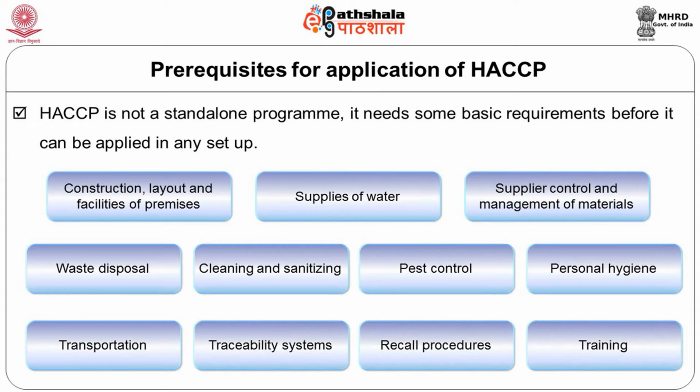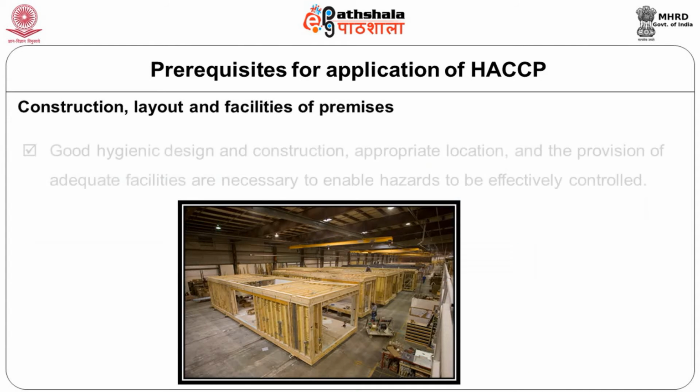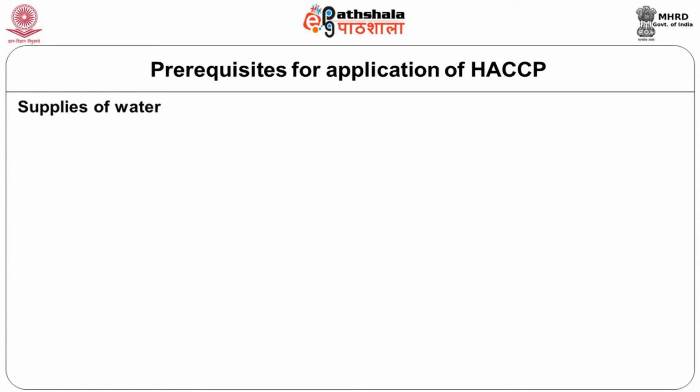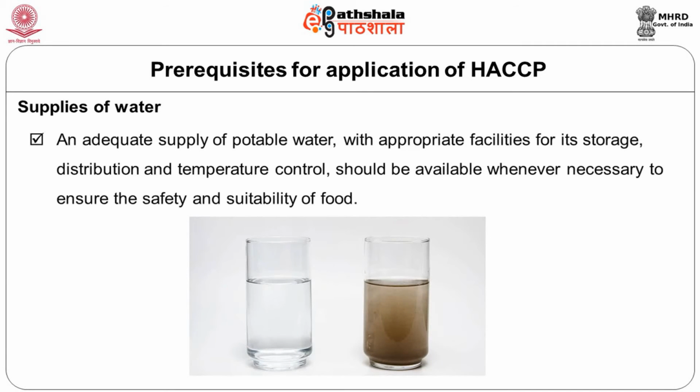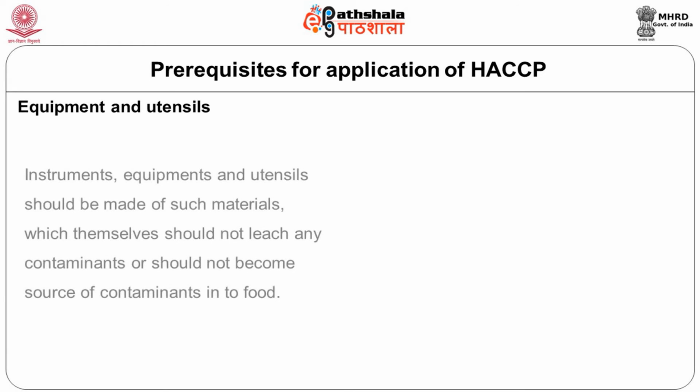That means HACCP is not a standalone program. The factors which influence your application of HACCP will be the construction and layout and facilities of your premises, the supplies of water, and what is the type of water that is available for you, what is the equipment and utensils, whether they can contribute to some contamination in your food.